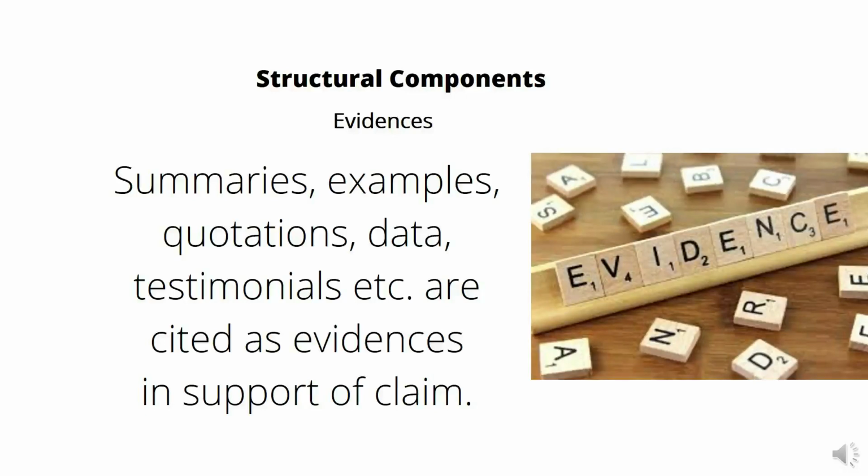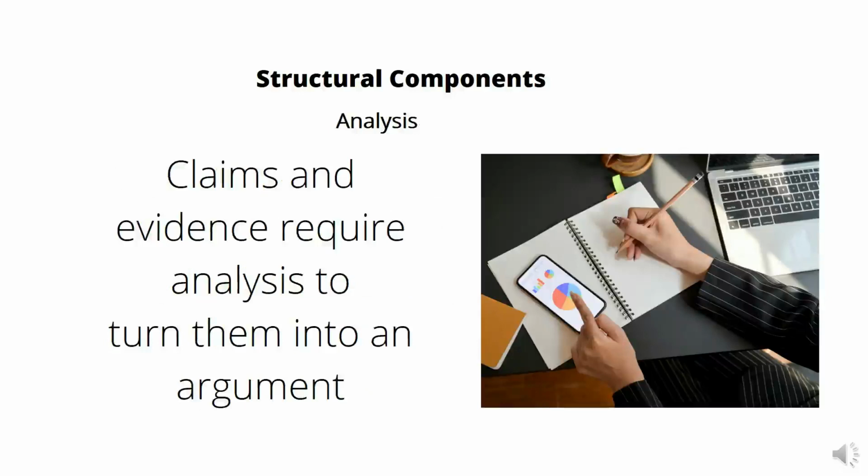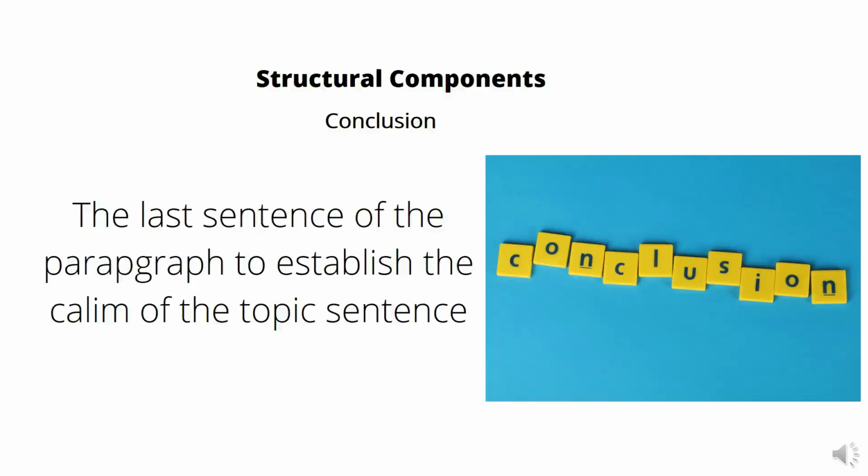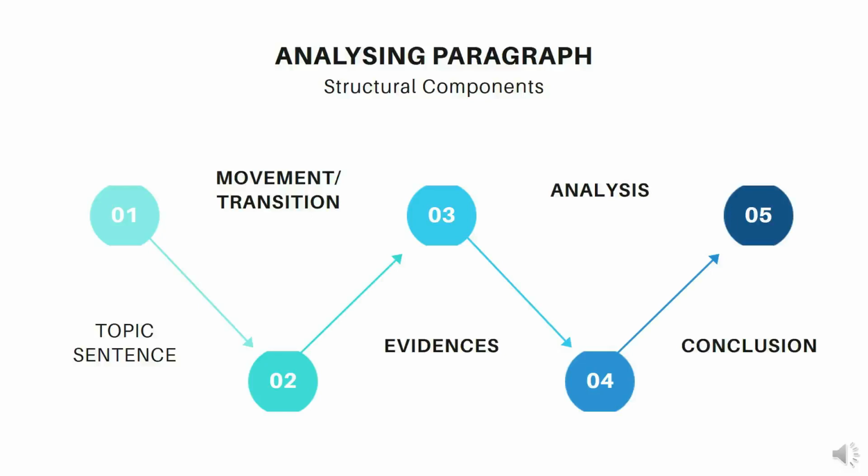But evidences are not sufficient. You have to transform these evidences into arguments. So claims and evidences require analysis to turn them into an argument. You convert them into arguments, then you move towards the conclusion. This is the conclusion, the last sentence of the paragraph, to establish the claim of the topic sentence. Now you have completed your discussion.